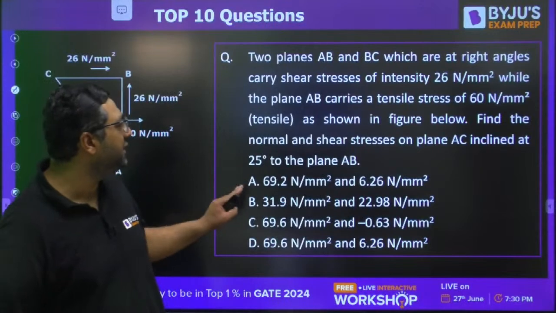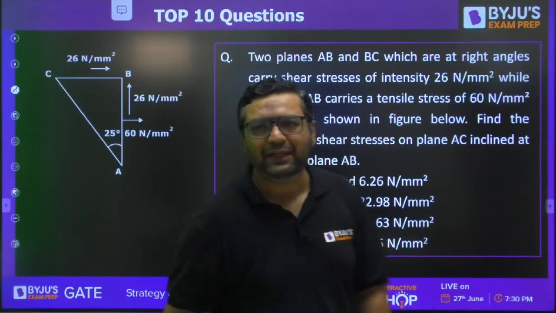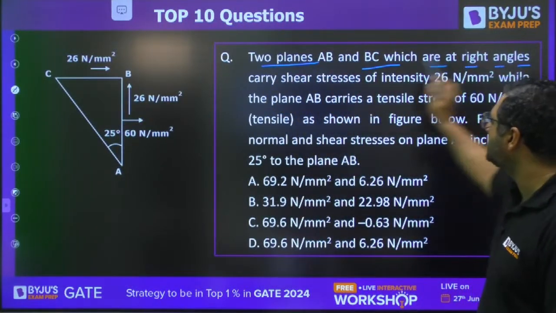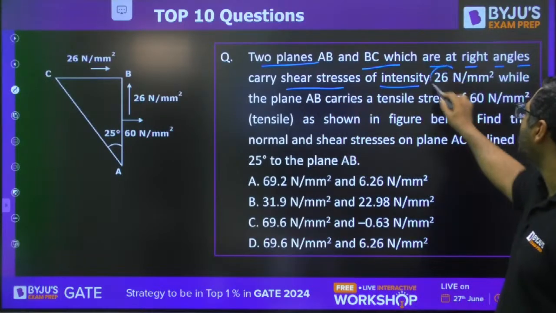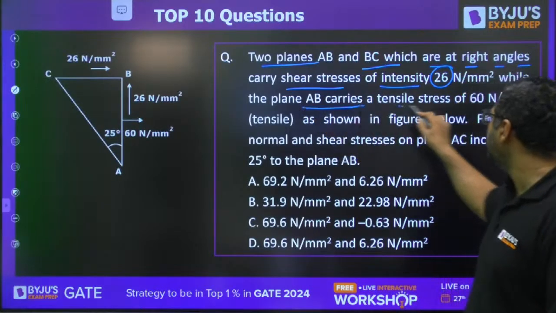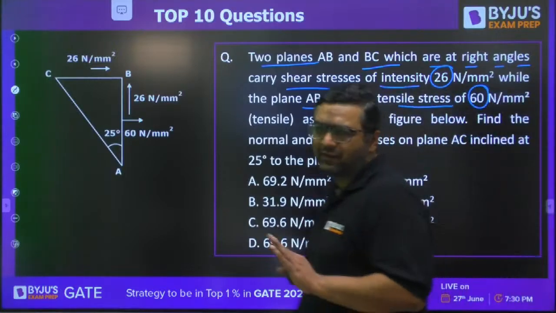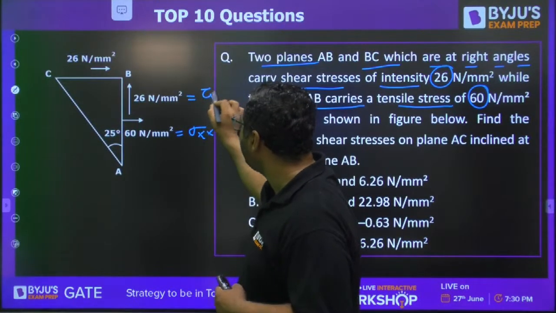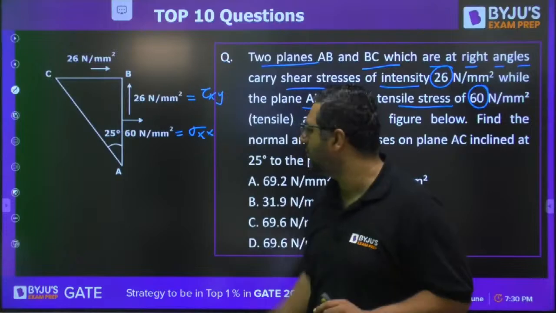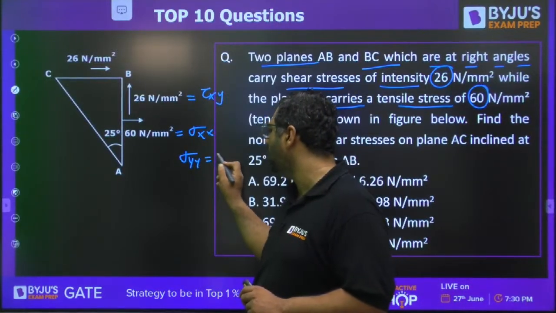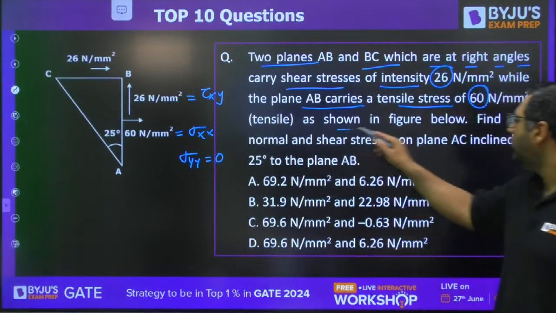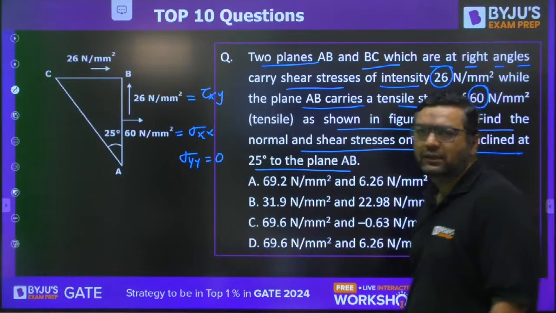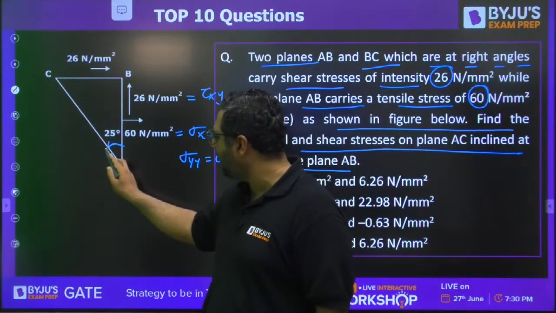This question is from the principal stresses, or you can say complex stress and strain. Two planes, AB and BC, which are at right angles, carry shear stresses of intensity 26, while the plane AB carries a tensile stress of 60. From the given loading condition, we can say that 60 is sigma xx, 26 is tau xy. There is no discussion about sigma yy, so sigma yy will be 0. They are asking you to find out the normal and shear stress on the plane AC inclined at 25 degree anti-clockwise.